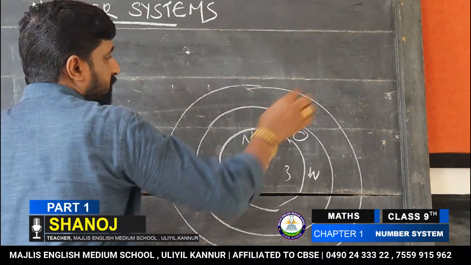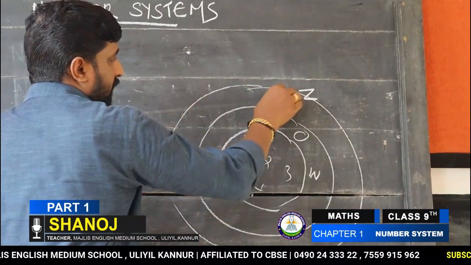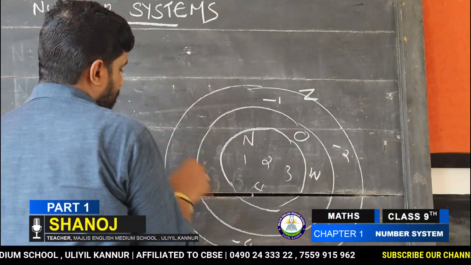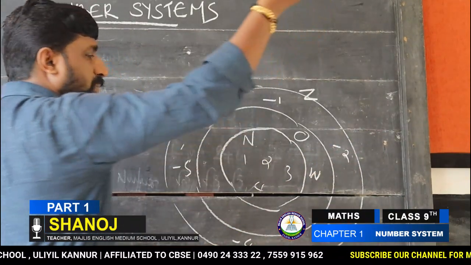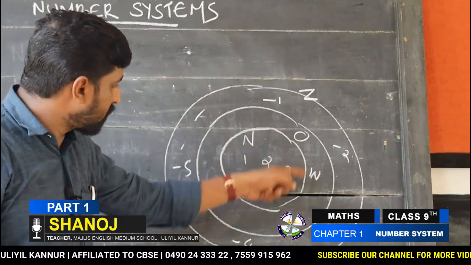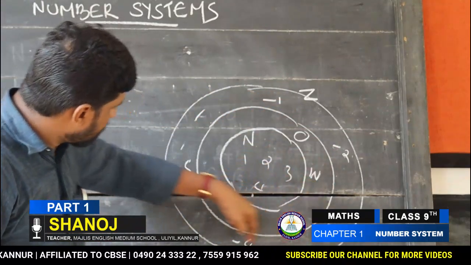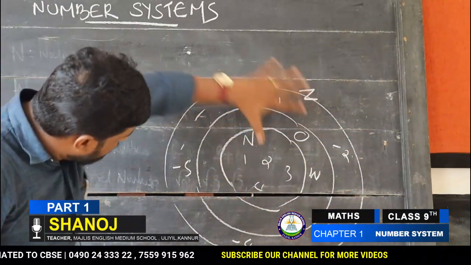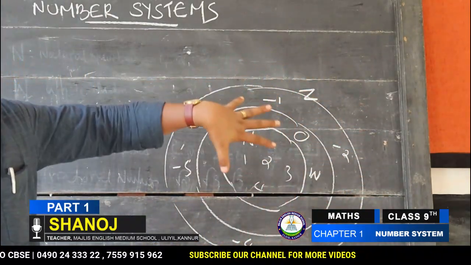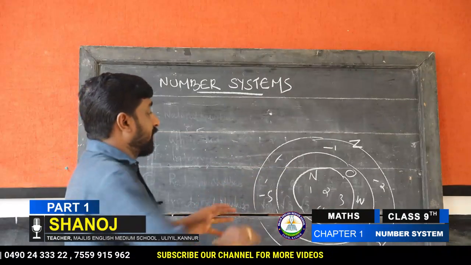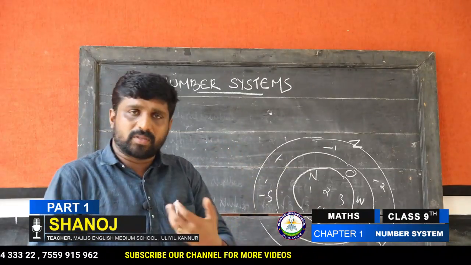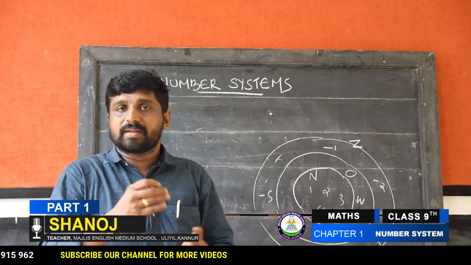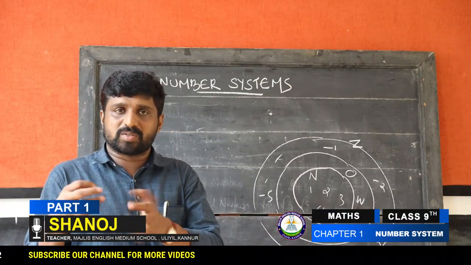Now this total becomes integers, that is negative 1, negative 2, negative 3, negative 4, negative 5, and so on. This is natural numbers, and this together is known as whole numbers, including 0. All of this is considered integers. Therefore, when we put it all in a bag, the fraction also is there, fraction 1 by 2 form, rational form is there, like p by q form, q not equal to 0, as already discussed.